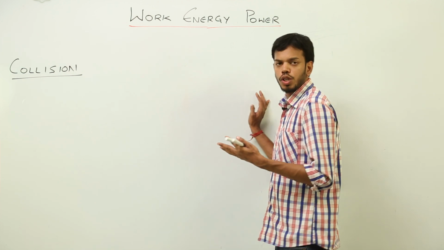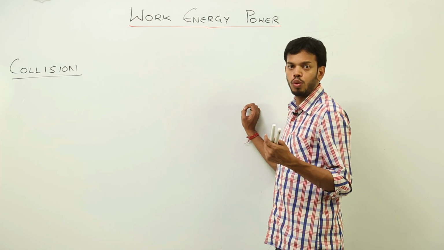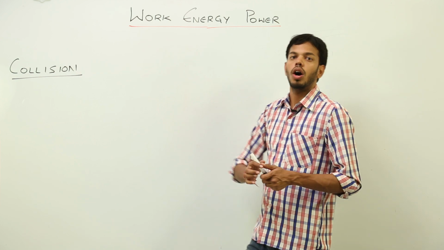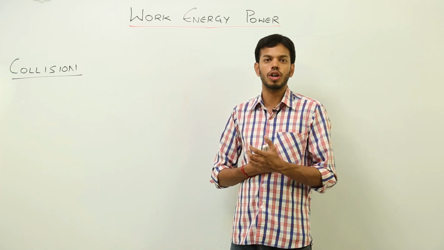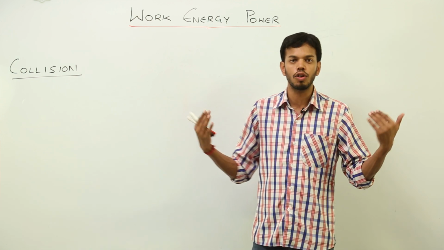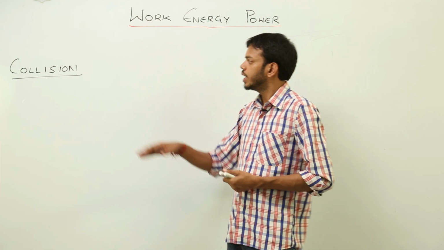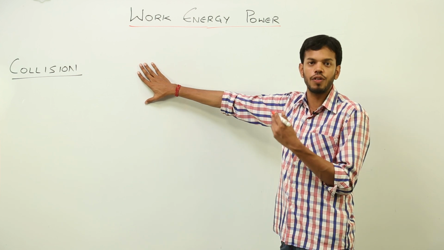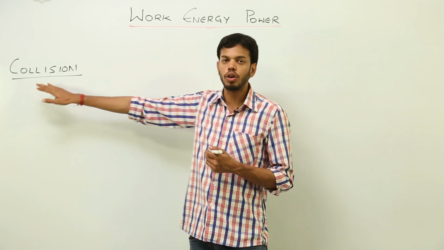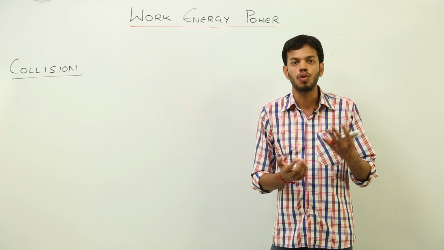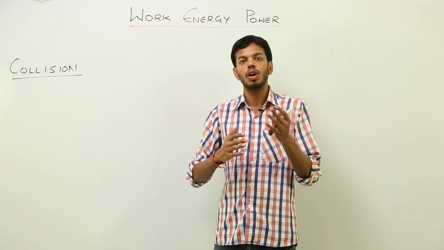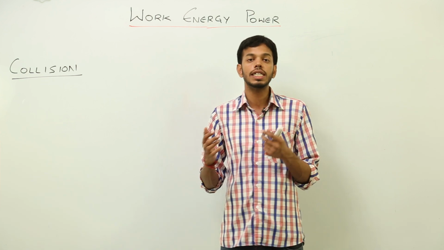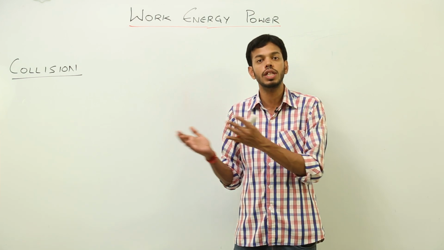Now, some examples of collision are when we play snooker or pool, the balls collide with each other, or when you hit a nail with a hammer, that is also a sort of collision. When automobiles are in accidents, they collide with each other. These are all sorts of collisions. So collision is this whole phenomenon. When we study it, we study all the forces involved in the process of collision. What happens to the energy of one body on the other body, or what is the effect of force applied by one body on another body, right?